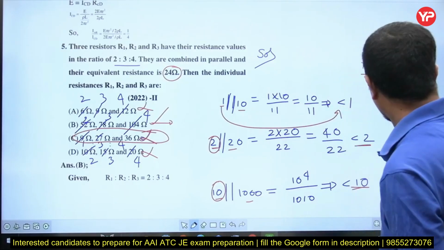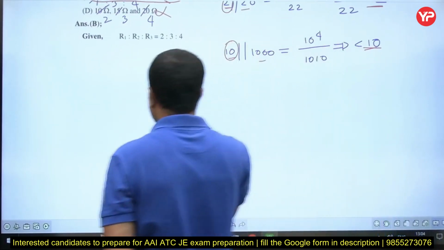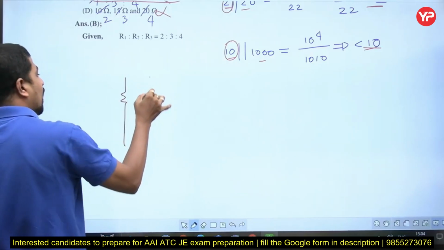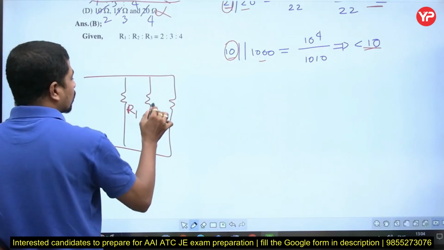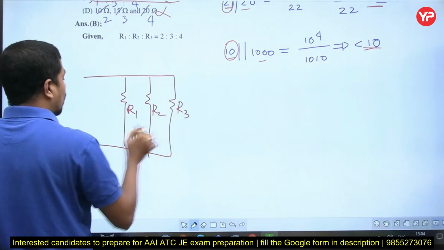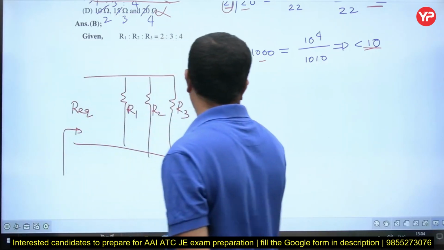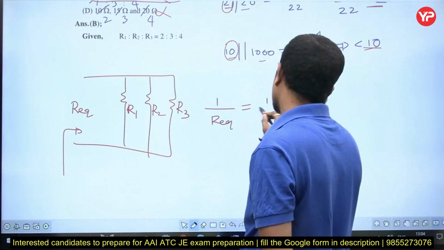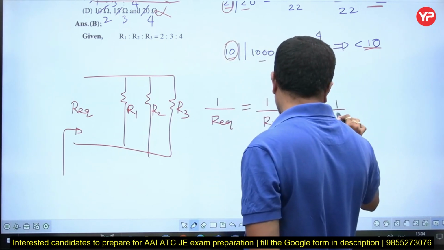Another way for the same question is, if there are three parallel resistances, or any number of parallel resistances: this is R1, this is R2, this is R3, and this is R equivalent. What is the formula? 1 by R equivalent is equal to 1 by R1 plus 1 by R2 plus 1 by R3.